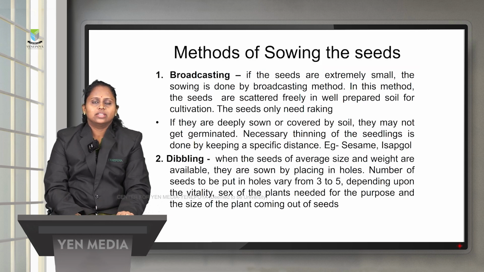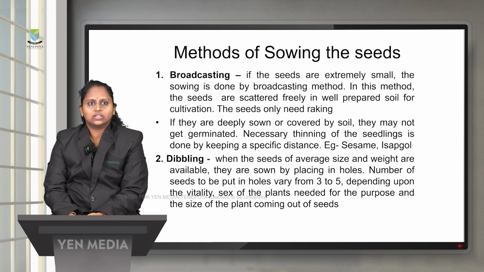So what are the methods? There are different methods for sowing the seeds. The first method is the broadcasting method. If the seeds are extremely small in size, sowing will be done by the broadcasting method.